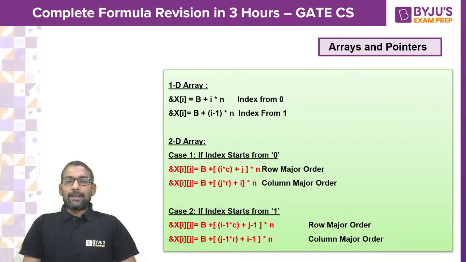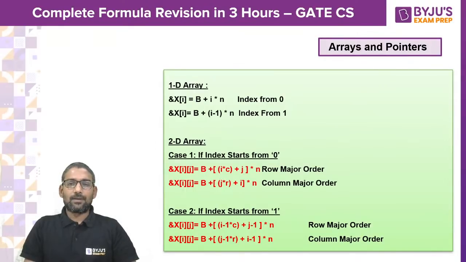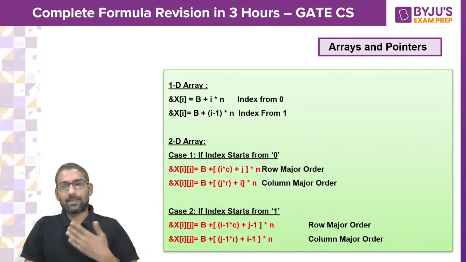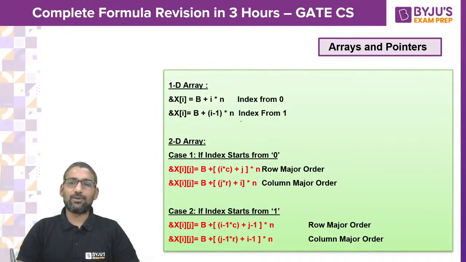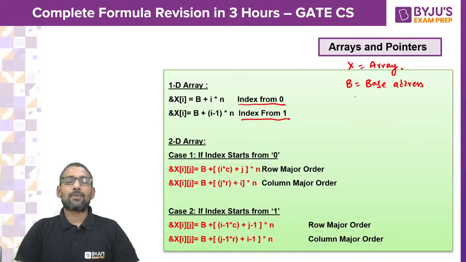with respect to arrays, we know how to retrieve the value, but how to find the address? And we know the index may start from 0 or 1 in the arrays. If so, for a 1D array, let B be the base address and X is the array name and N is the size of one element.